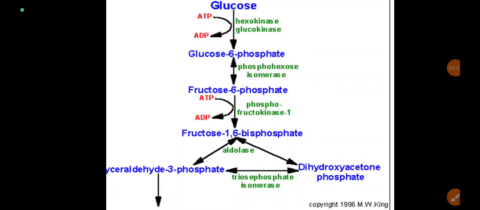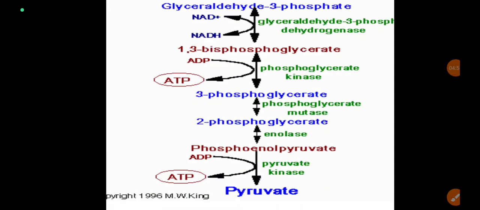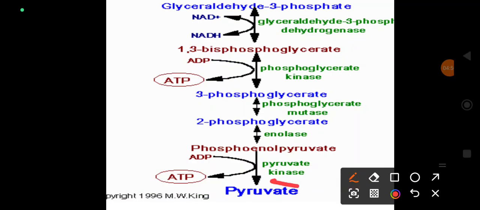The third enzyme which regulates glycolysis is pyruvate kinase. This pyruvate kinase is also active in the dephosphorylated state, which means insulin promotes the action of pyruvate kinase and glucagon decreases the action of pyruvate kinase, which inhibits glycolysis. Insulin promotes glycolysis by keeping pyruvate kinase in the dephosphorylated state.